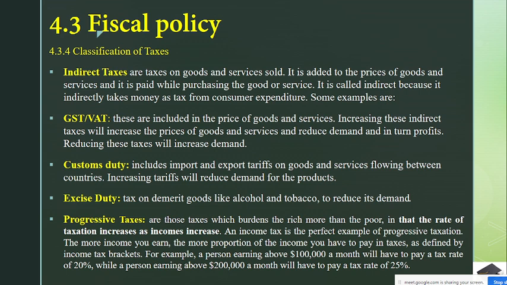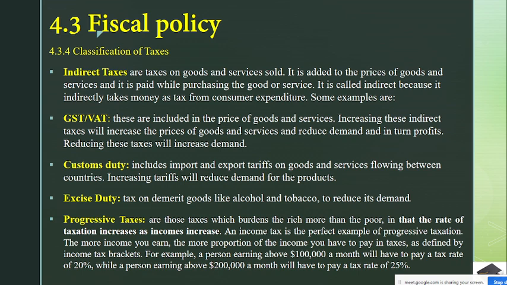Then GST. Maybe you have heard this name, GST. These are included in the price of goods and services. Increasing these indirect taxes will increase the price of goods and services and reduce demand and profit. Reducing these taxes will increase demand.